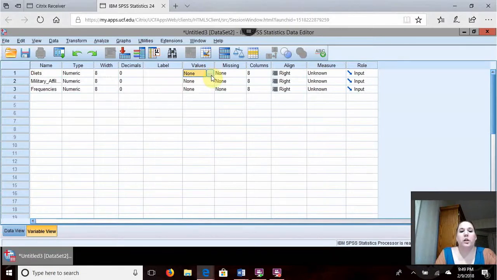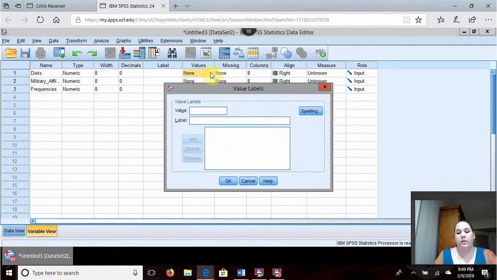So what we're going to do is double click on the values box where it says none, and this little blue box with 3 dots is going to come up. We're going to click on that. Our first value is a special diet. You need to add that. Our second value is regular diet, and we're going to add that. With that done, we're going to press OK.